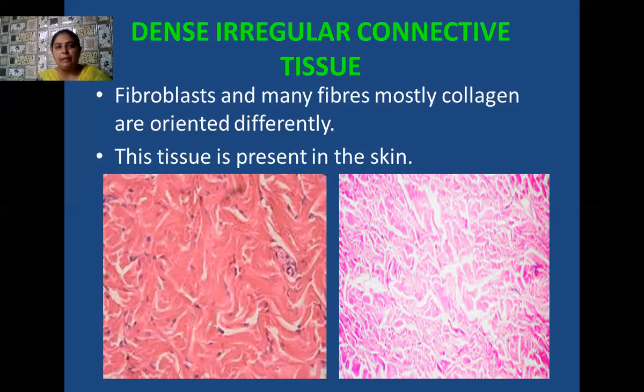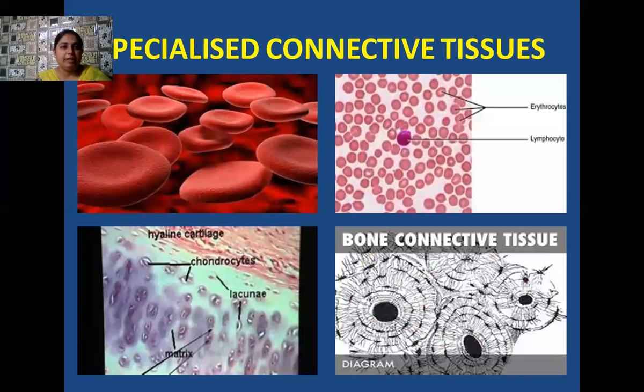But all of these fibers, see in the picture, they are not arranged in a regular fashion. That's why they are known as the dense irregular connective tissues. And this type of tissue is generally present in our skin. Okay students, now I am starting with the next category, and that is the specialized connective tissues.